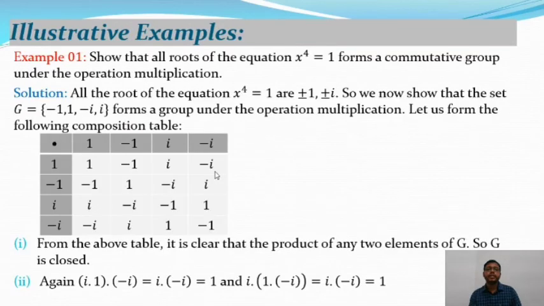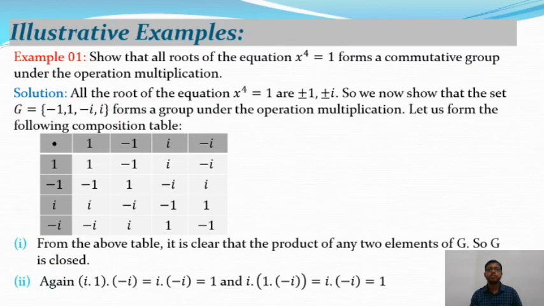So in this slide we will take an example on group theory, so that all the roots of the equation x to the power 4 equals 1 form a commutative group under the operation multiplication. So it is the solution. All the roots of the equation x to the power 4 equals 1 are plus minus 1 and plus minus i. So we now say that the set G, where G is equal to the elements minus 1, plus 1, minus i, plus i, there are 4 elements in the set G, form a group under the operation multiplication.